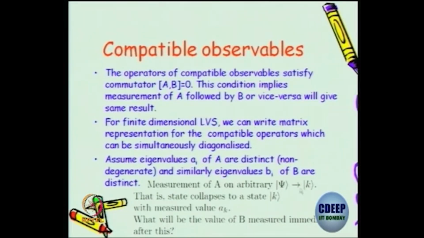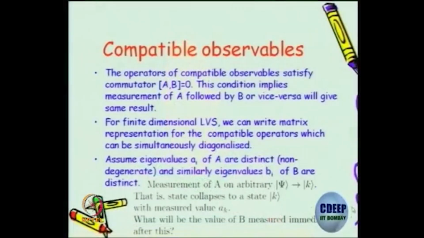After measurement, the person says I got Ak as the eigenvalue. Once he says that, I know that it has collapsed to the state phi k, which I am writing as k now. Then if you do a B measurement immediately after this, what will be the value of B? It will be Bk.